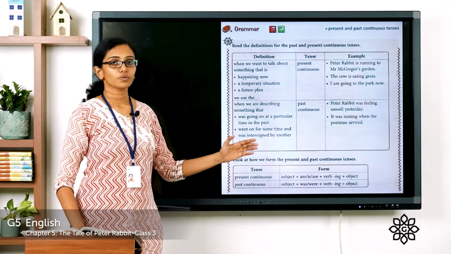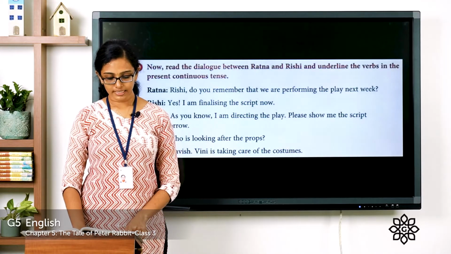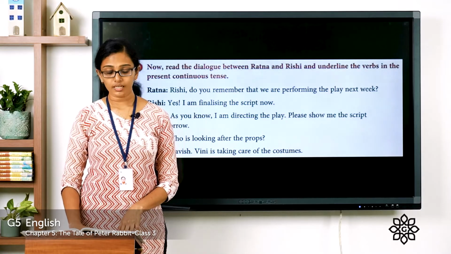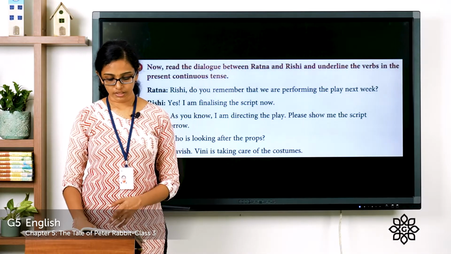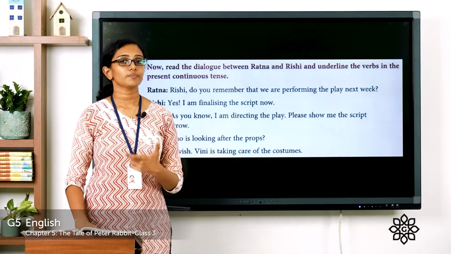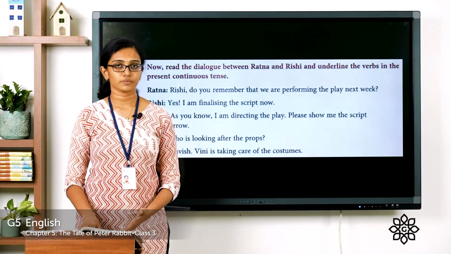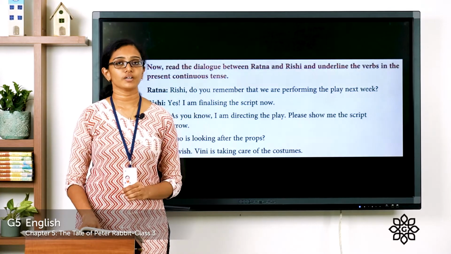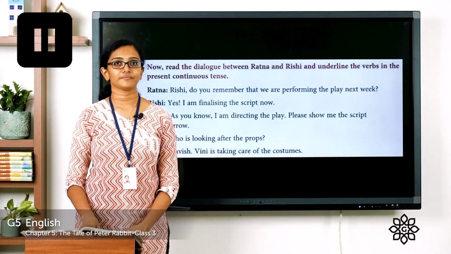Just below these lessons, you can see section A. Read the dialogue between Ratna and Rishi and underline the verbs in the present continuous tense. You are given a conversation there and you are asked to underline the words or phrases which are given in the present continuous tense form. You can go through this conversation right now like an activity. Please pause the video, finish it and come back. Hope you are done with that.